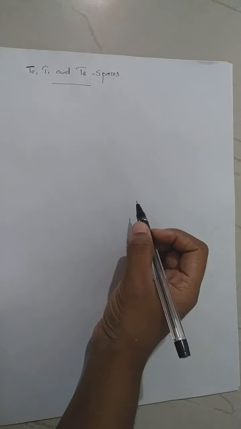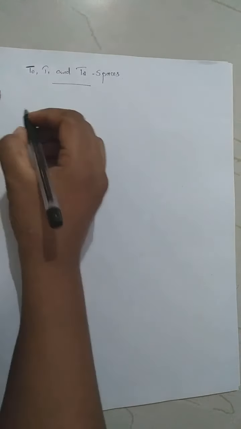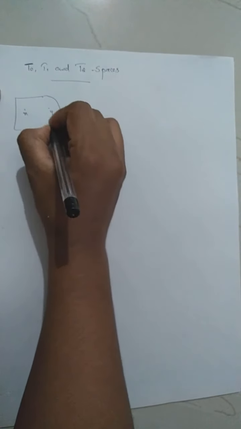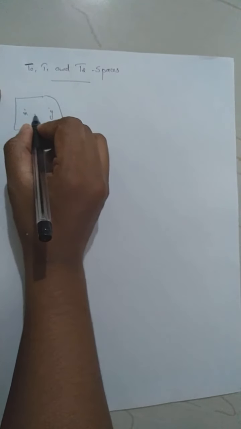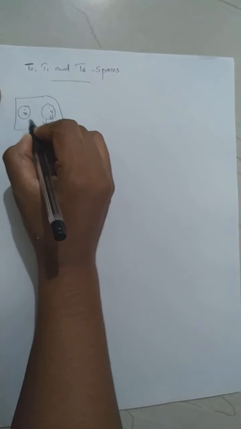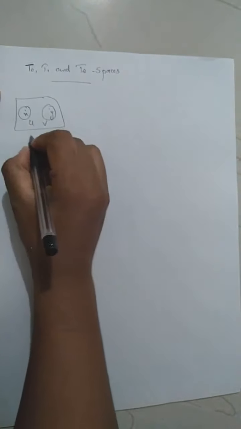So, you know what T2 spaces are? A space is said to be T2 if, considering any two distinct points x and y, there exist disjoint open sets U and V such that x is in U and y is in V. This is called a T2 space.